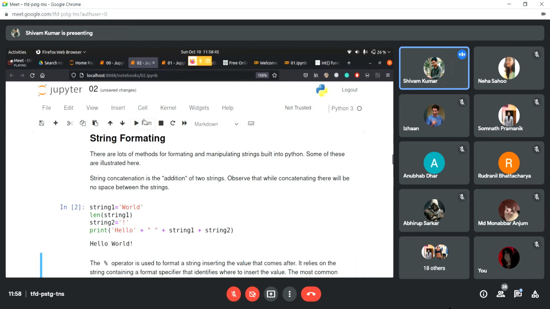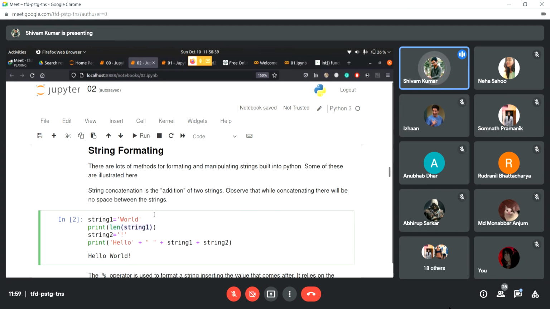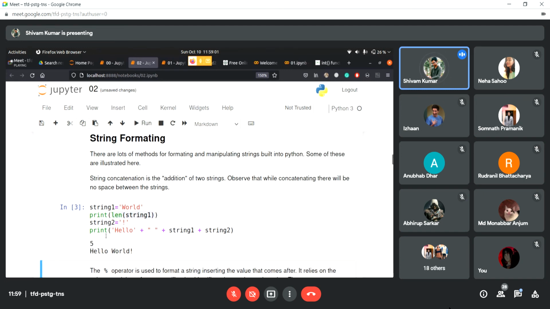Yeah, you have to print it. Oh yeah, I didn't print it. You have to store it as well. Thank you, Somnath. So I have to print the length. Length just returns the length; I didn't specify it to print. So if I give print, now it's going to print it. Yeah, so I got 5.